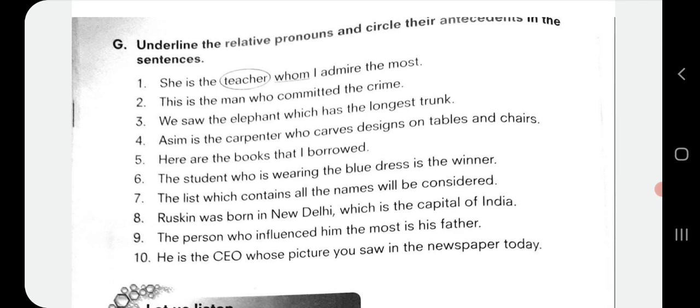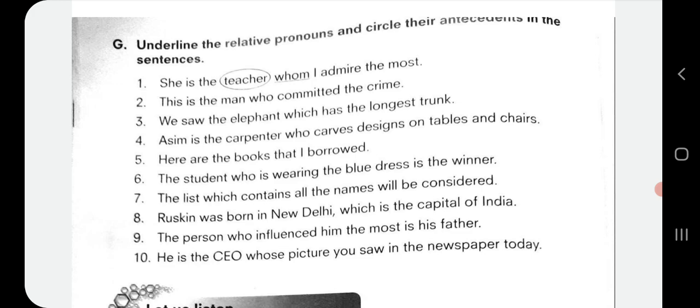She is the teacher whom I admire the most. Whom is the relative pronoun and teacher is the antecedent over here. Second sentence. This is the man who committed the crime. So man is the antecedent, circle it, and who is the relative pronoun.